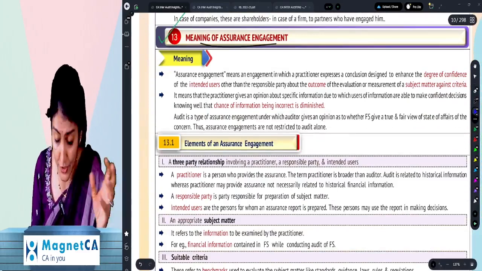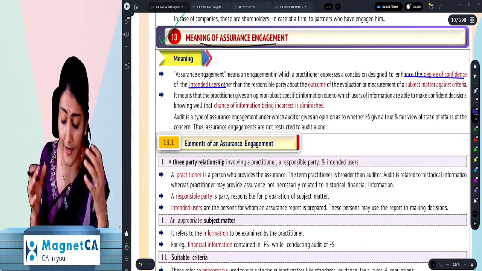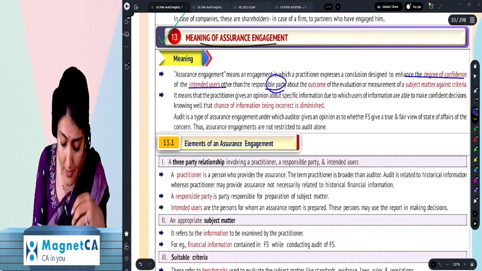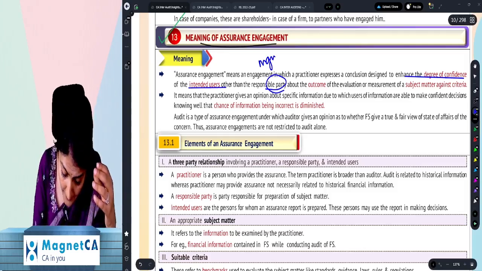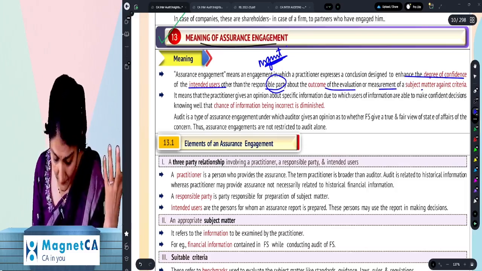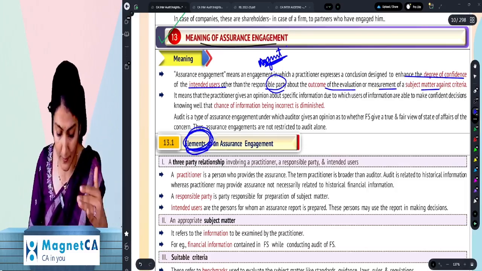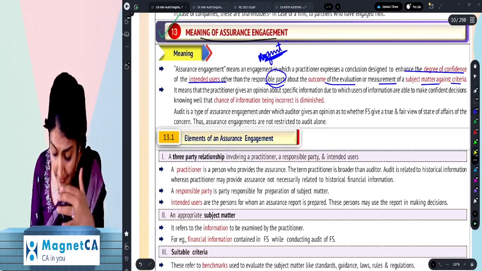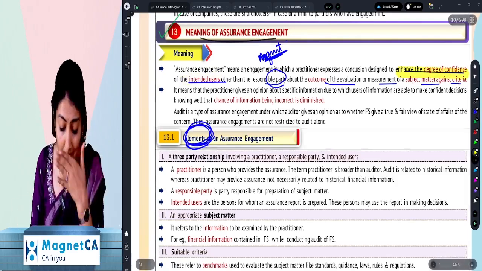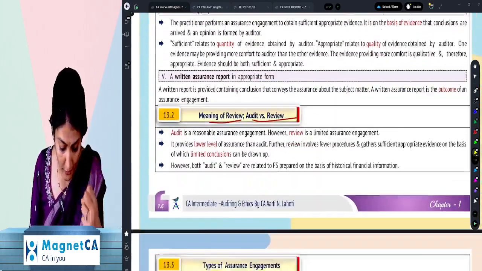Okay, right. Then after that, the meaning of an assurance engagement. Right? So assurance engagement, what did I say? To give an assurance to someone is to enhance the degree of confidence of the intended users, other than the responsible party. Who is the responsible party over here? The management. Because who is going to prepare the financial statements? The management. Right? About the outcome of the evaluation of the subject matter against the criteria. That we will study in the elements of assurance engagement. We'll come to that. But what is the important line? It enhances the degree of confidence of the intended users, for people other than the responsible party. Like I told you, for the shareholders, it enhances the degree of confidence, right?